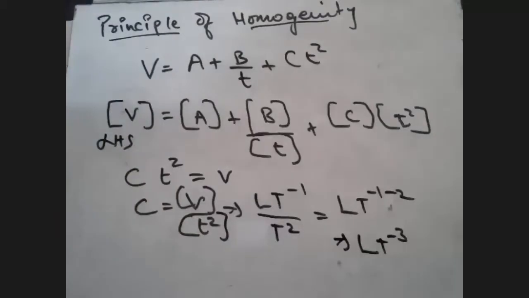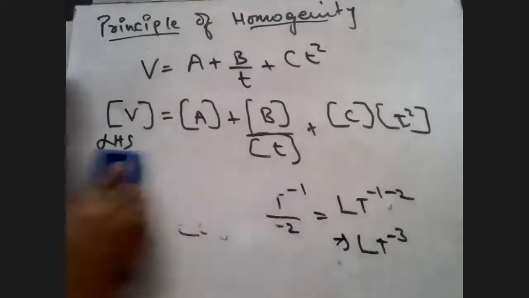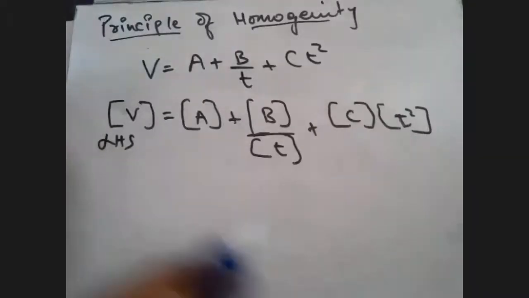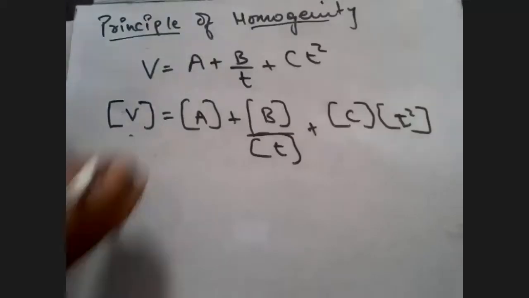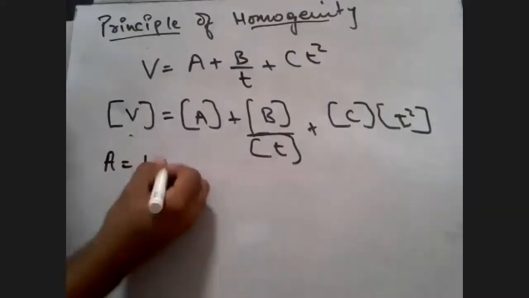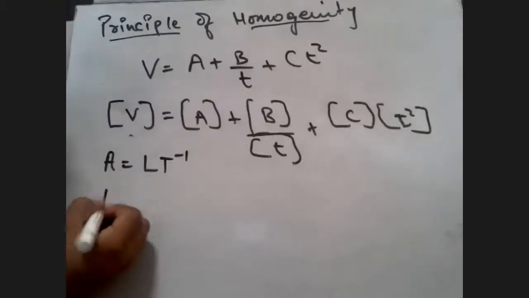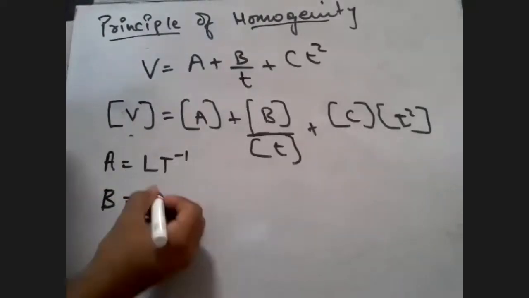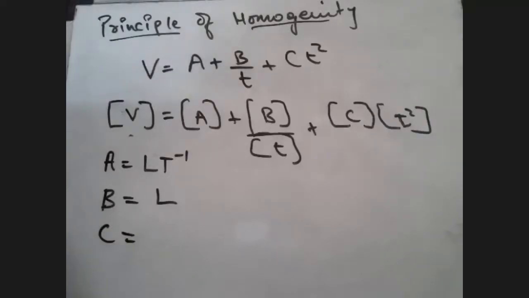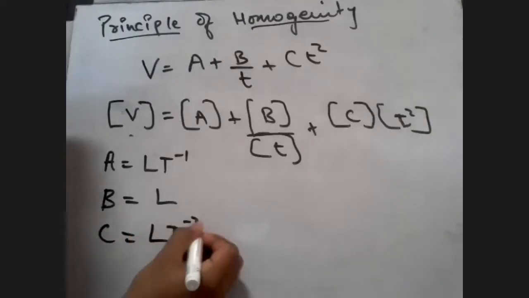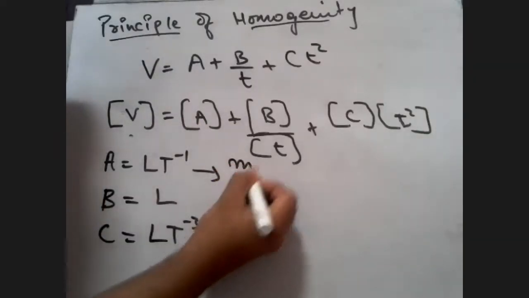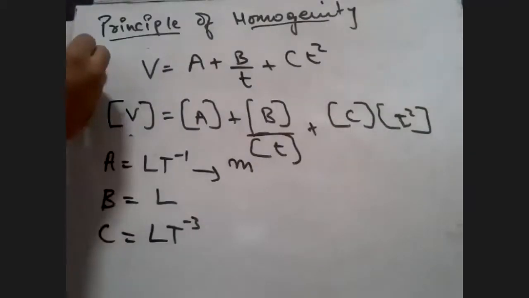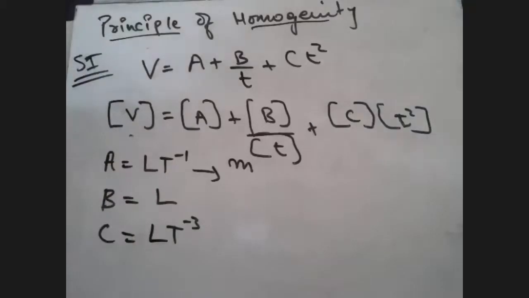So now, students, you found out the dimensions of A, B, and C. Let me write all of them again, and you will see this amazing result. A was LT raised to minus 1. B we found out was L, and C was LT raised to minus 3. If I have to write the units of A, it will be meter per second, because we are always using the international standard system, SI units.